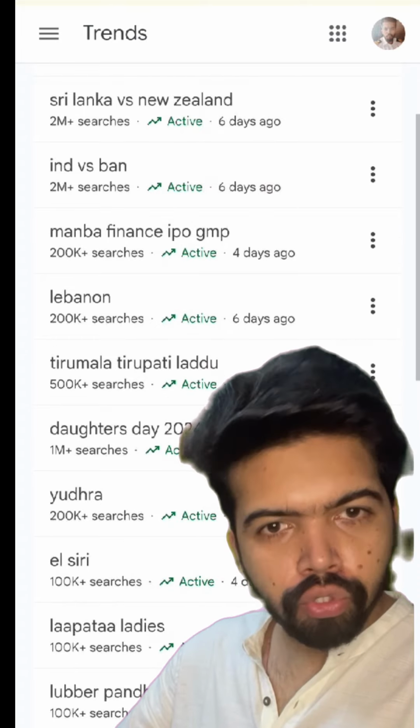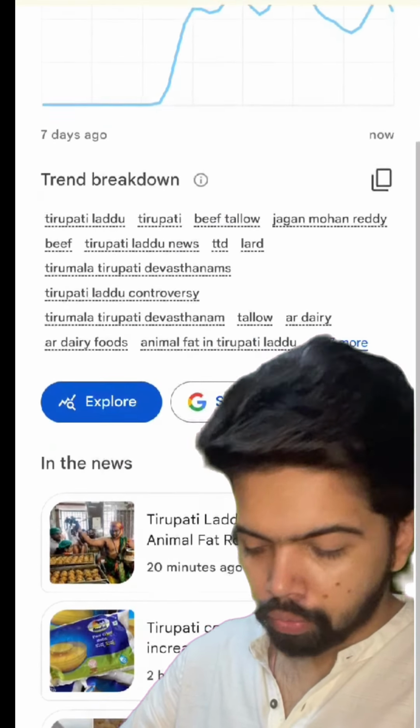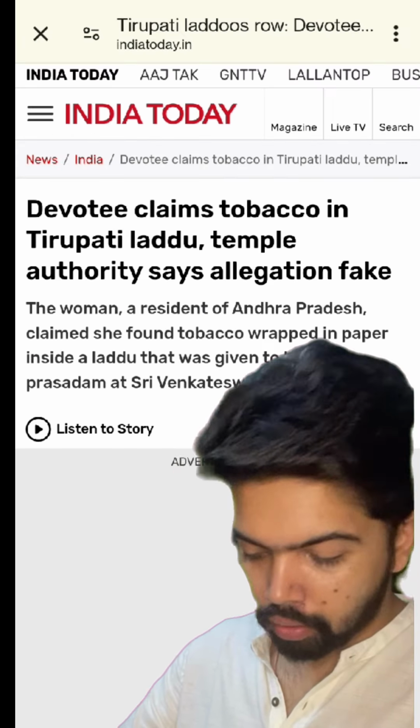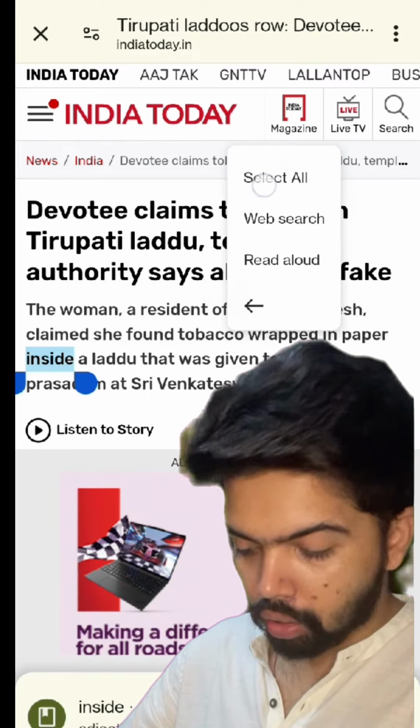So you find a topic which you want to make video on. Then you select the topic. I have selected the Tirumala Tirupati Laddu topic. Select any article which you want. I selected one article. Now I'm copying everything here. You select and select all.